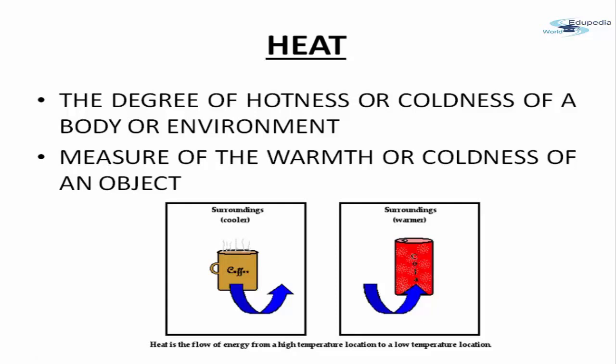So this is what is known as system and the surrounding. Now, the degree of hotness or coldness of a body or an environment is known as heat. How hot is the body? How much heat is produced while we burn this wood? So it is a degree of hotness or coldness of the body.